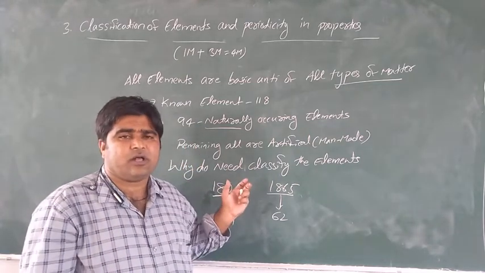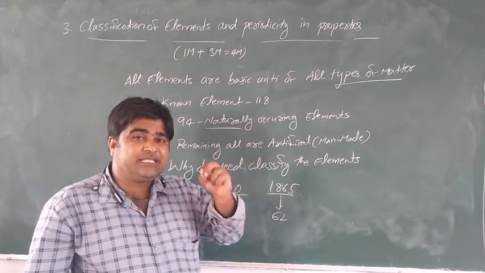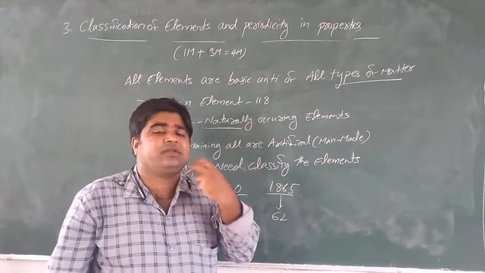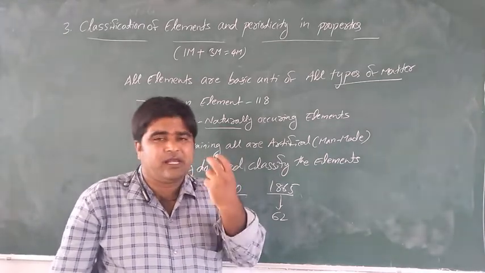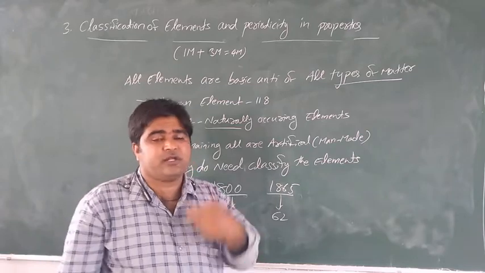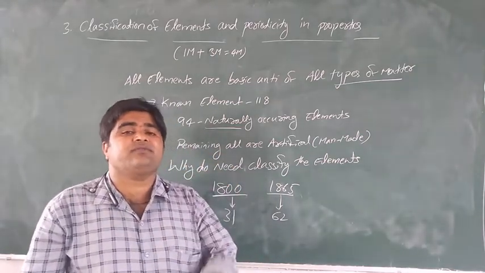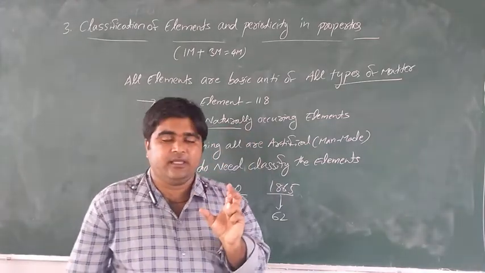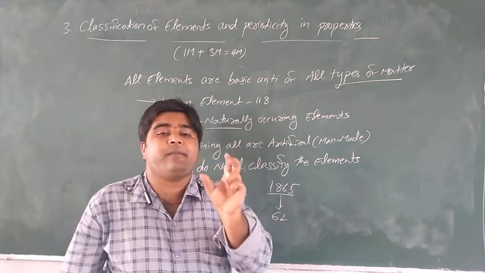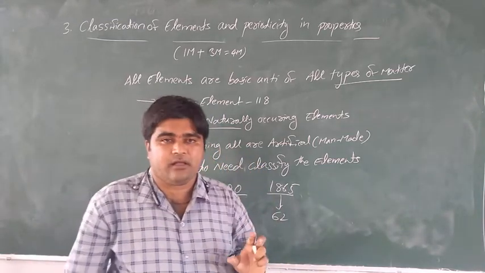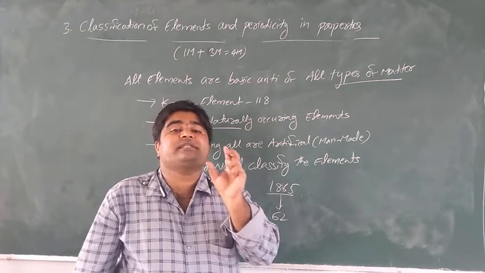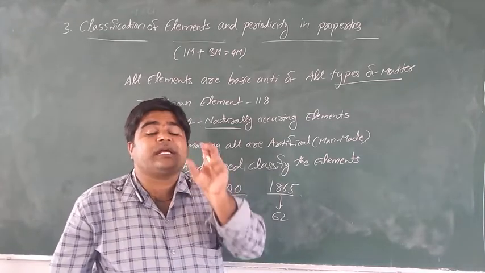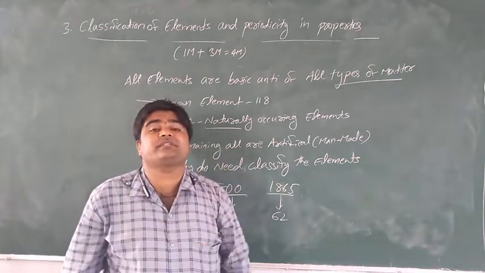Many scientists observed many elements, and studying the chemistry of each element is very difficult. For example, we have sodium, potassium, aluminum, silicon, phosphorus. It is very difficult to study the chemistry of each one. That is why they are arranged systematically. Systematic classification of elements provides a clear idea and information about the properties of elements, and it makes it easy to predict the properties of elements.